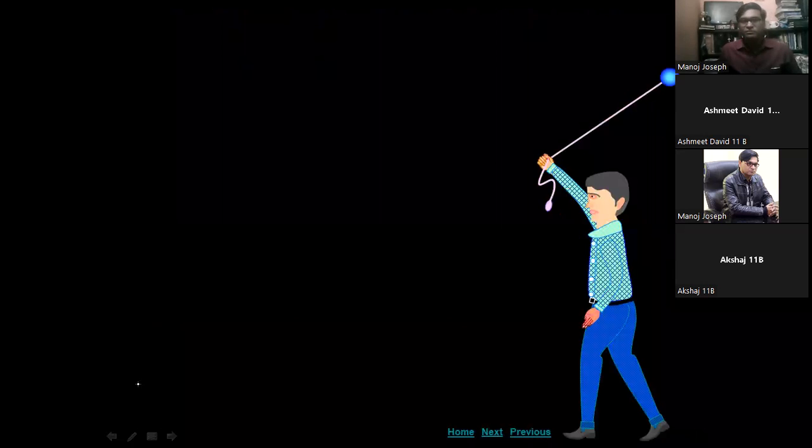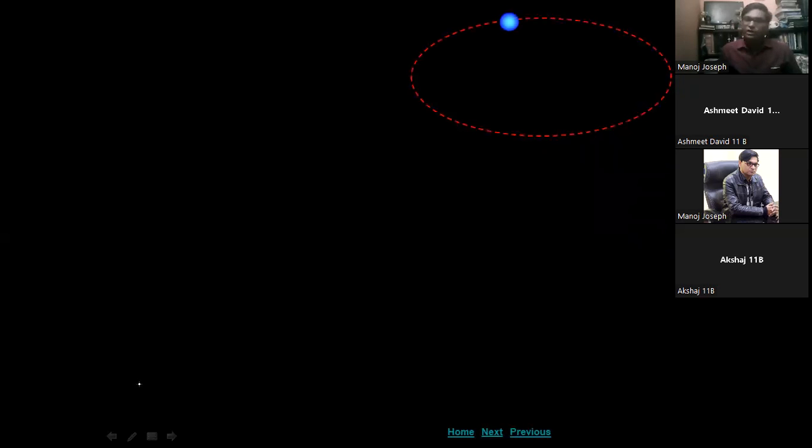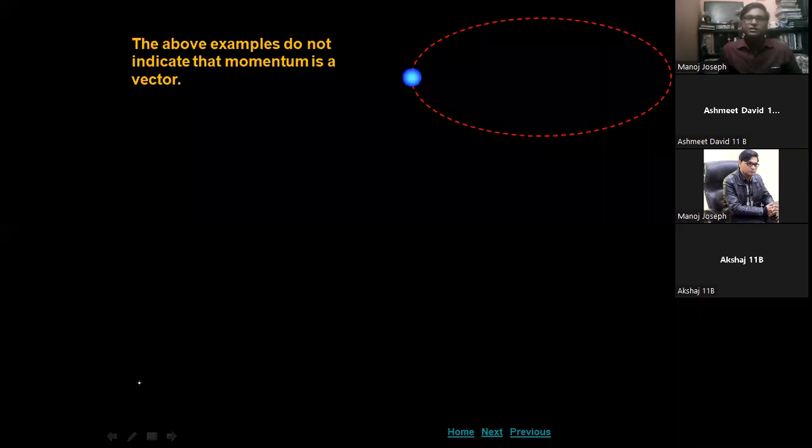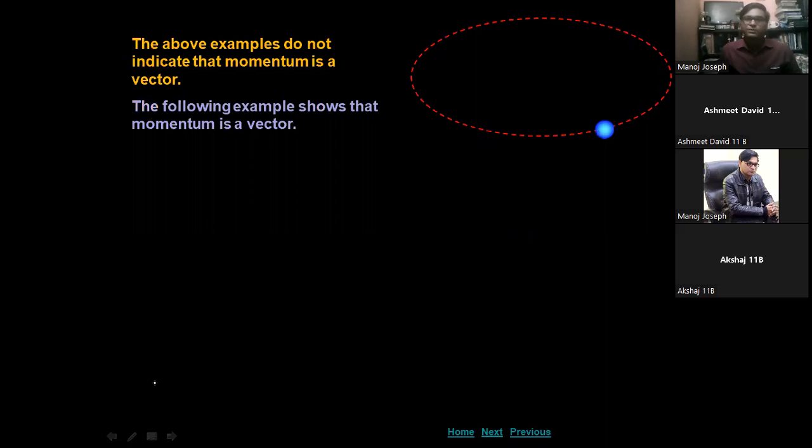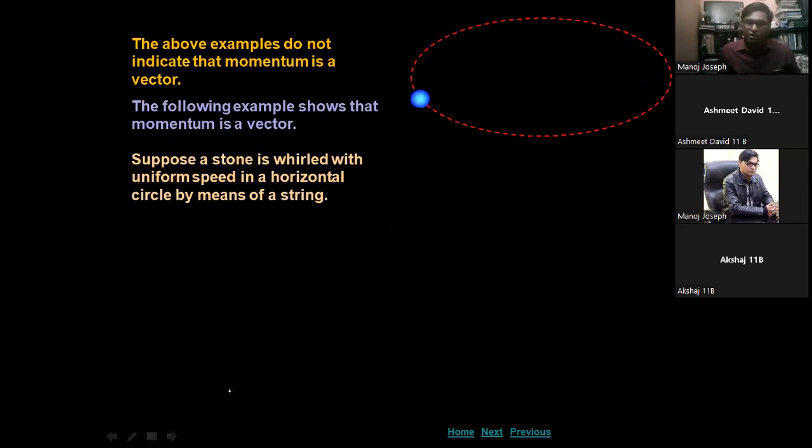Now take another example. Suppose a body is moving along a circular path. The momentum is a vector quantity again. The following example shows that momentum is a vector. Suppose a stone is whirled with uniform speed in a horizontal circle by means of a string; that is called a horizontal circle. If you are moving it in the other manner, that will be the vertical circle. So there are two kinds of circle when a body moves along a circular path: the horizontal circle and the vertical circle.